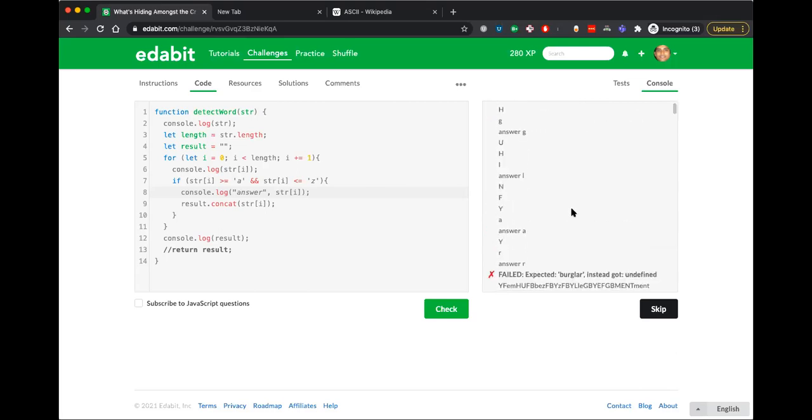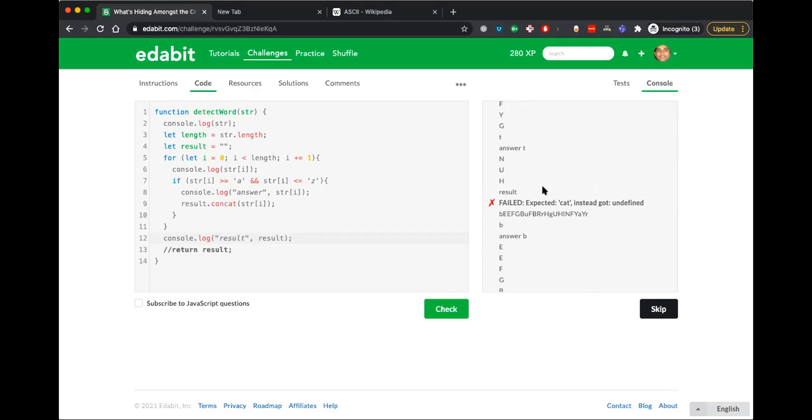Okay. So this is also correct. It is getting all the small case, but here it's not printing the result. Result is coming as empty. This result.concat is not working. Guys, why is it not working, result.concat?